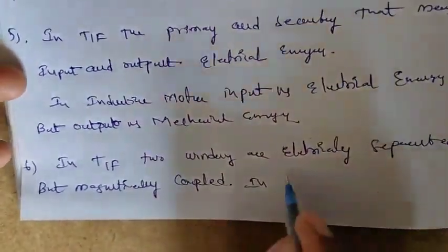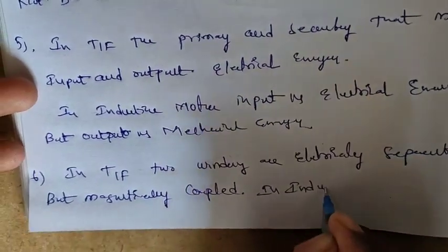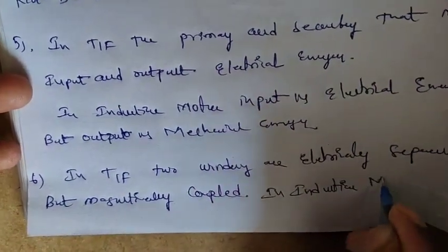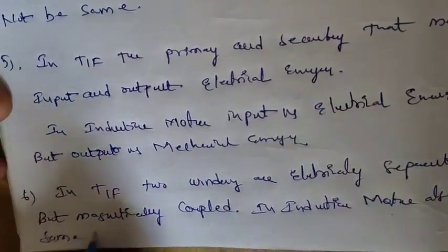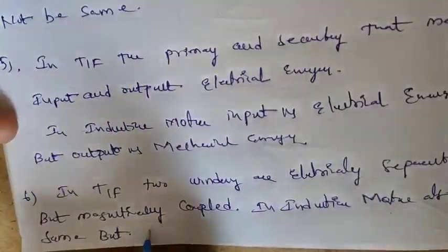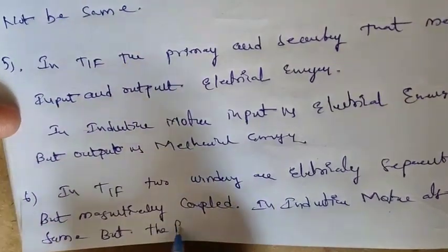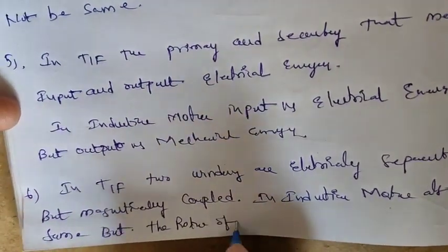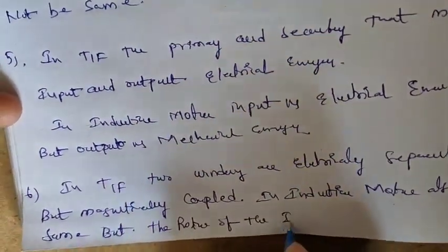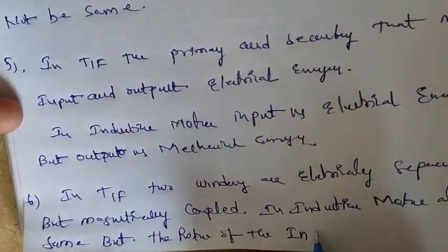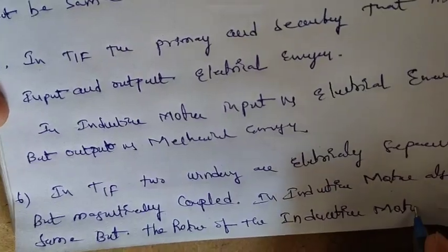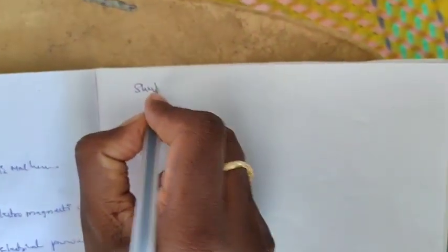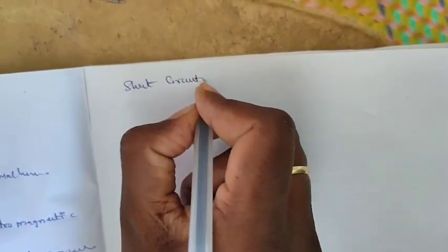In an induction motor it is also the same, but the rotor of the induction motor is short circuited.